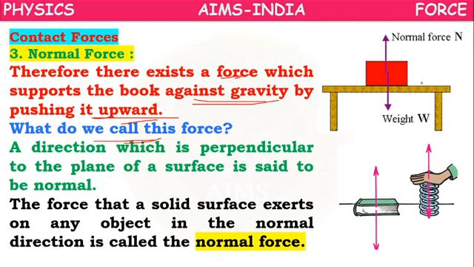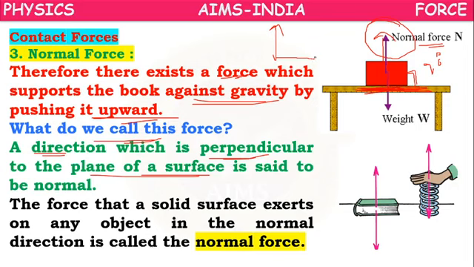Here, this is the support for the book, the table, and this is the plane of contact. A direction which is perpendicular to the plane of the surface is said to be normal. Perpendicular means a 90 degree angle between this line and the plane of contact.